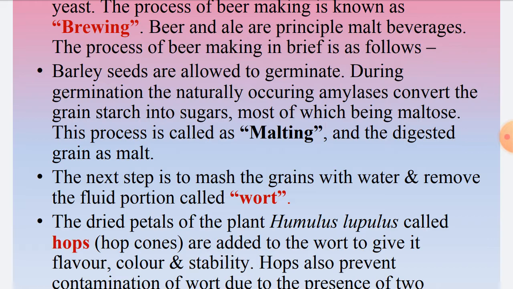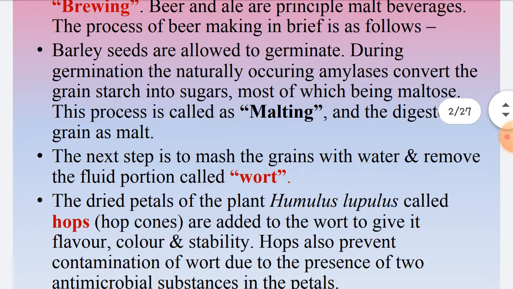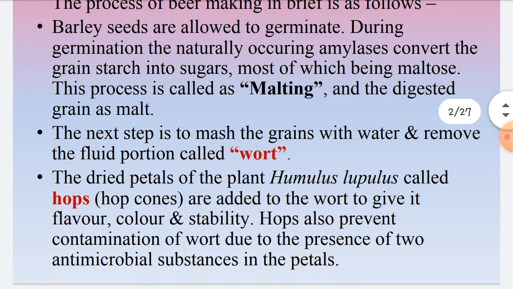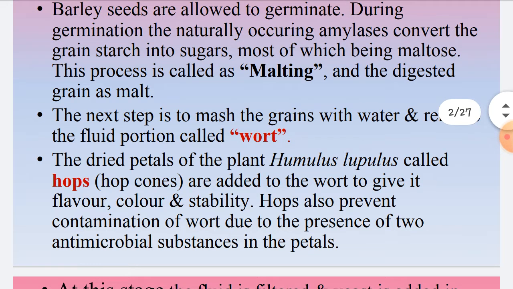The process of beer making, in brief, we will be discussing in this presentation. Today we are going to study the process of beer making in brief. The process of beer making is called brewing, and beer and ale are the two principal malt beverages produced from barley grains. Let us study how it is produced.